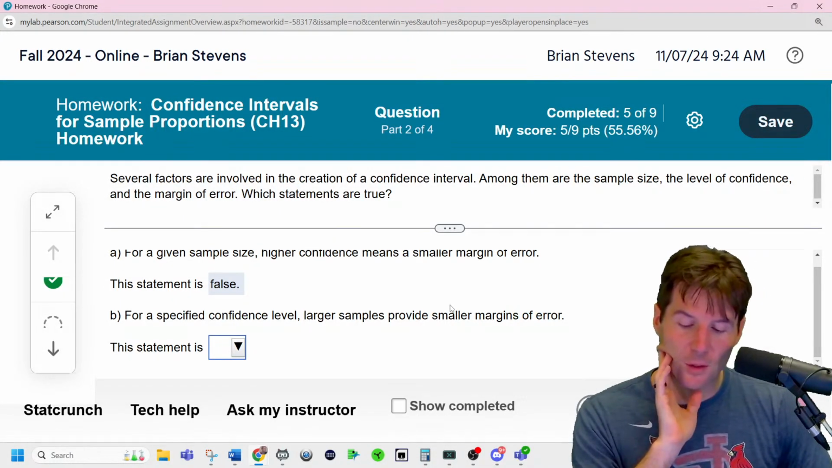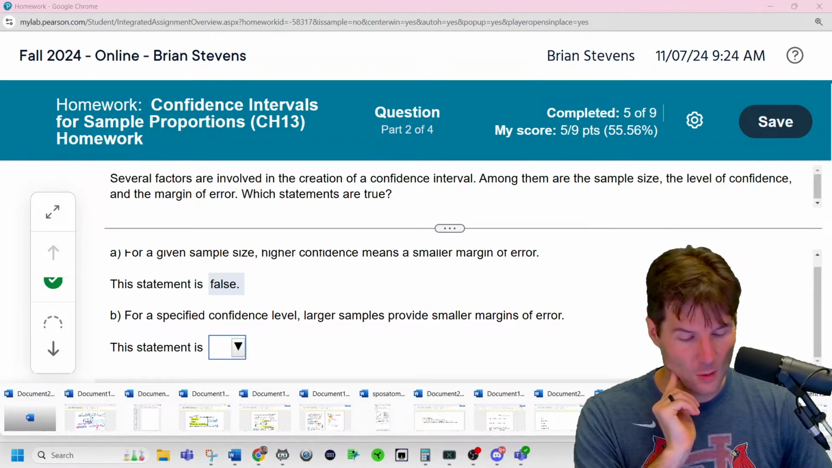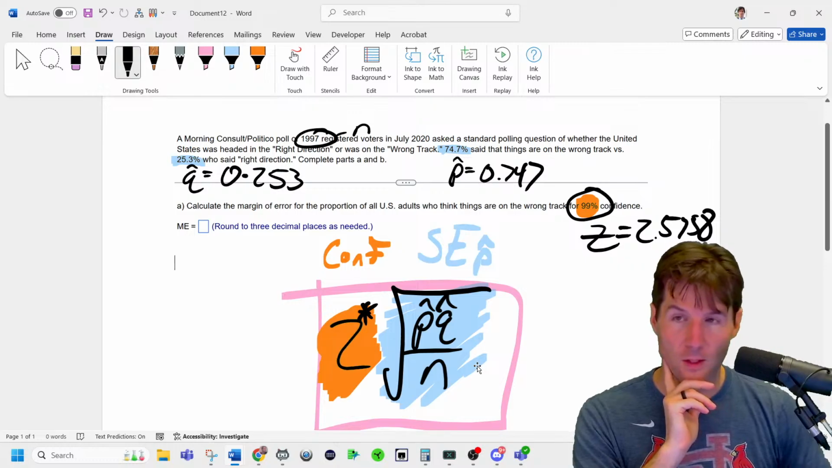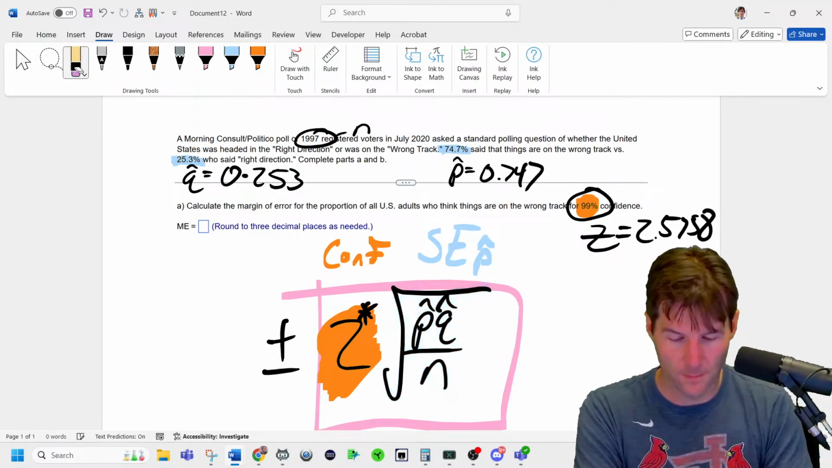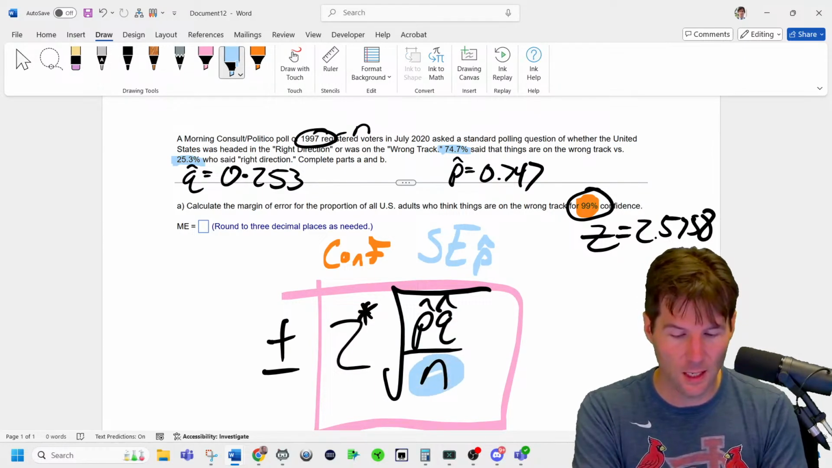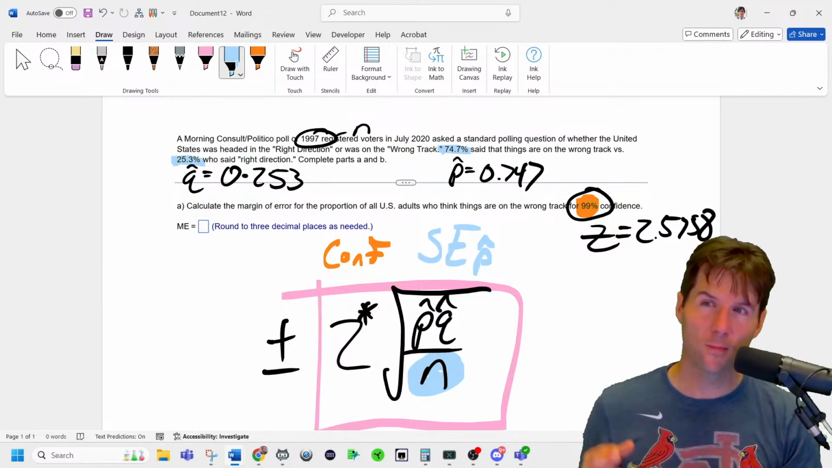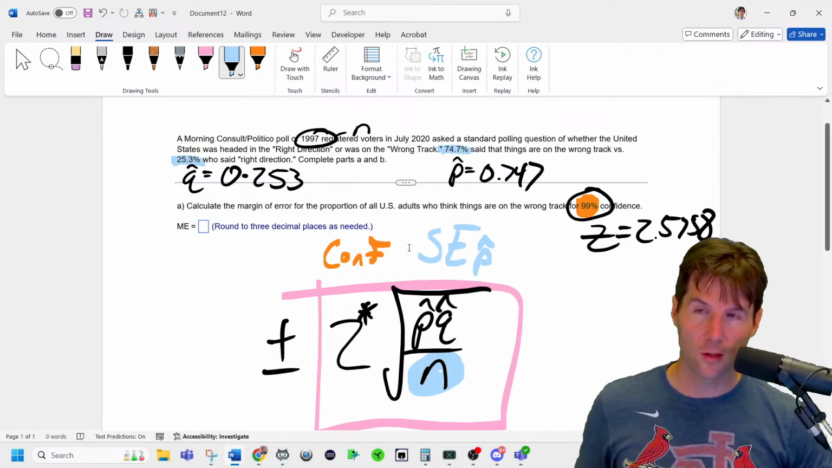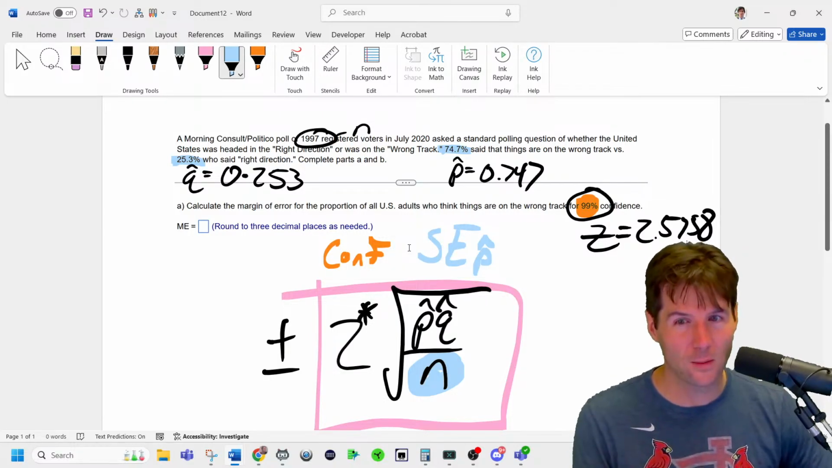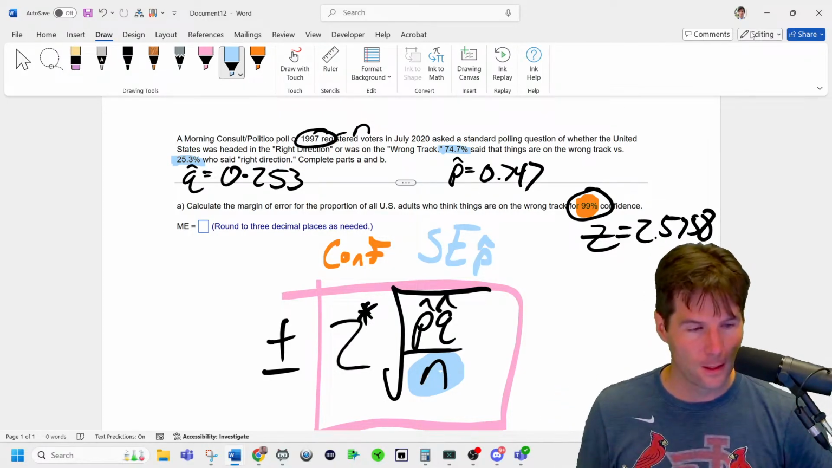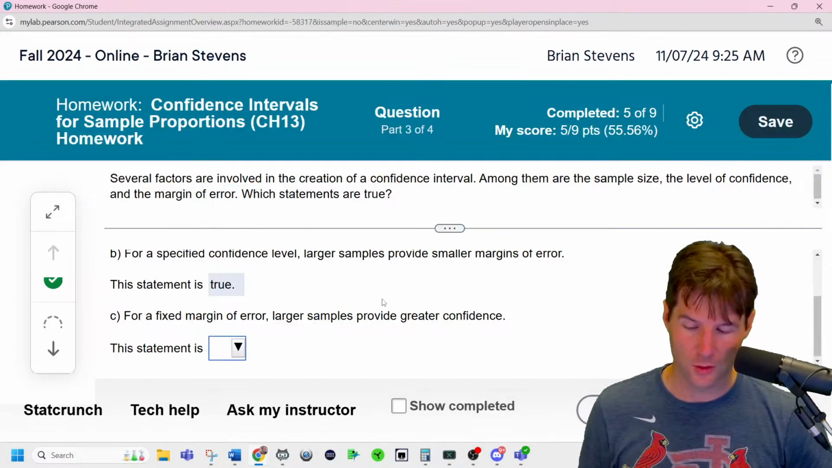For a specified confidence interval, larger samples provide smaller margins of error. This is true. When you look at the interval right here, the margin of error is the plus or minus. When you have a larger sample, that's the n right there, and you'd be dividing by a larger number, making the standard error smaller and the interval smaller. Theoretically, if you take a larger sample, you'd have a better estimate of the truth, as in a tighter interval. So this is objectively true: a smaller interval with a larger sample size.